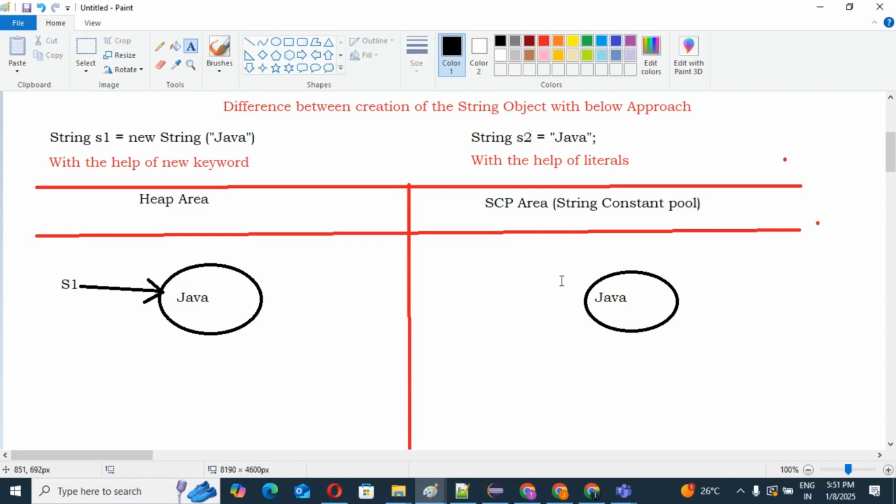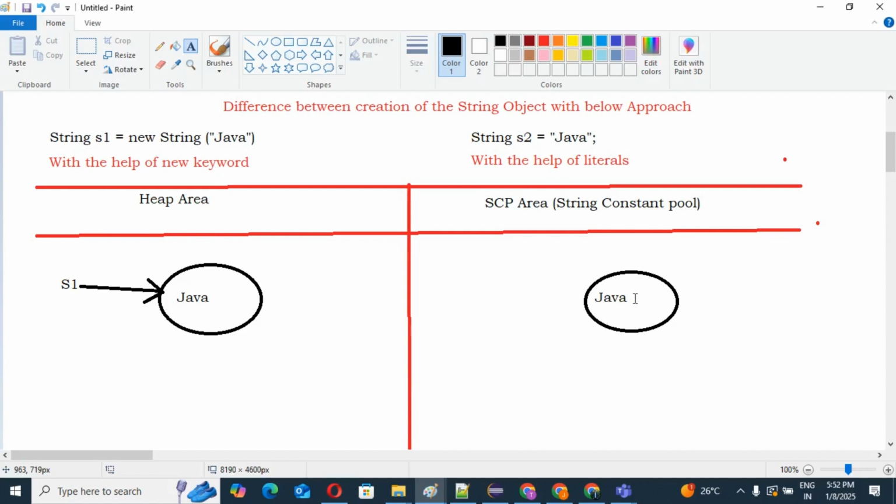Then one more question you may have: if this object is not referenced or addressed by any reference variable, you can see that in SCP the object is not referenced by any reference variable.